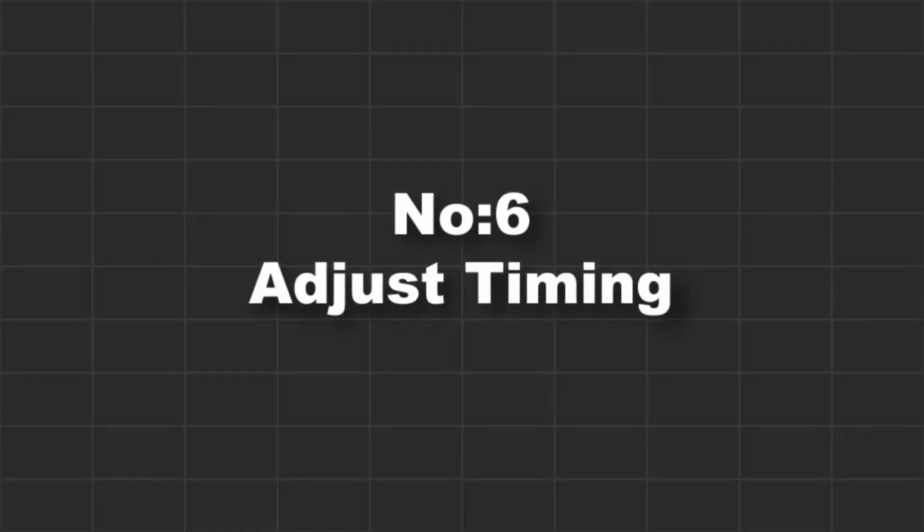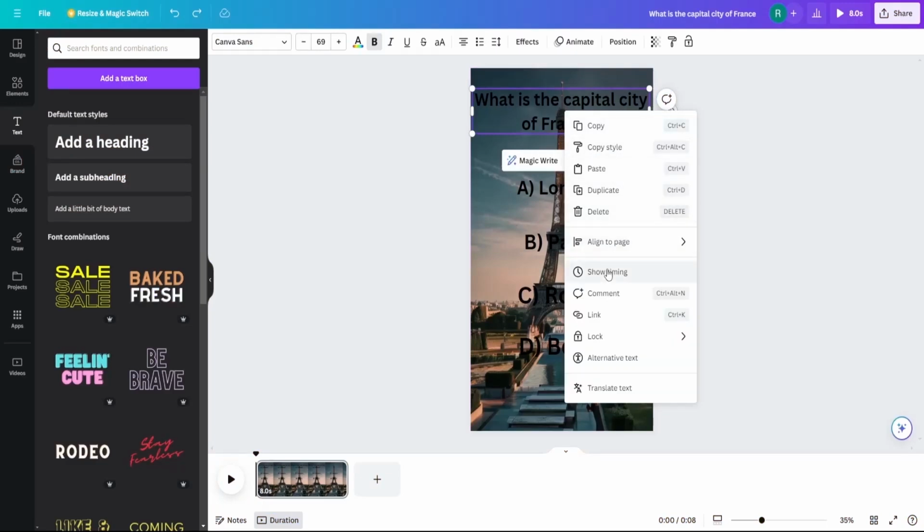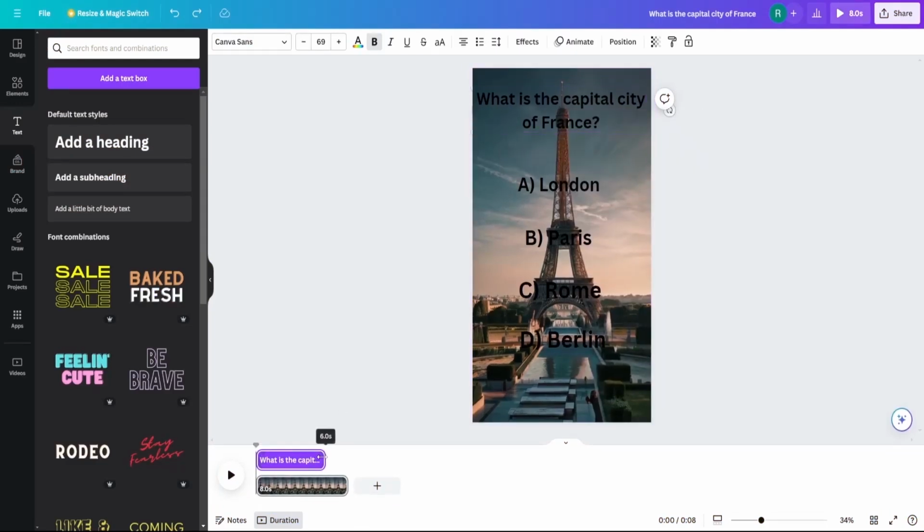Next, we'll adjust the timing of the headers. This is important because each answer choice should appear within the first 6 seconds of the video, while the last answer will display in the final 2 seconds. After making these adjustments, quickly play the video to see how it looks.